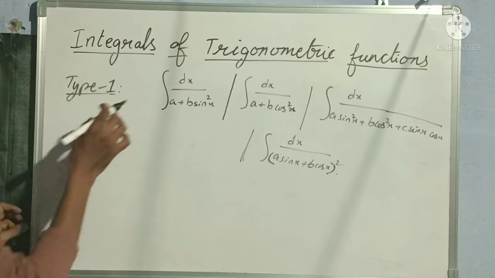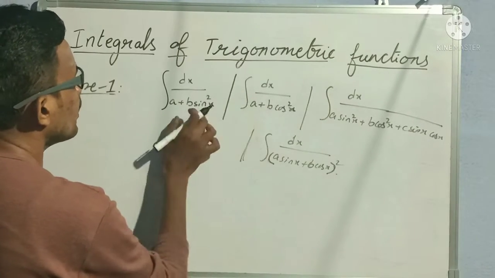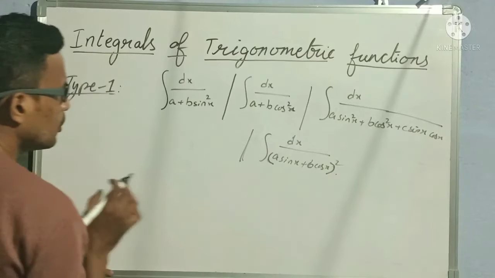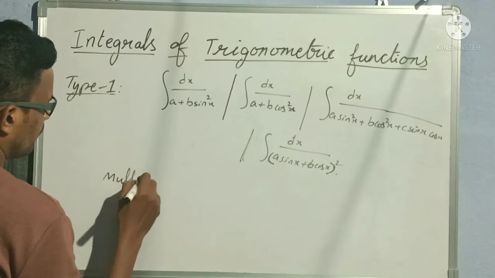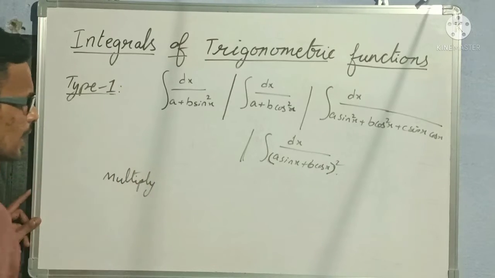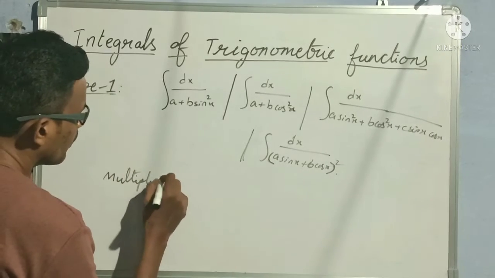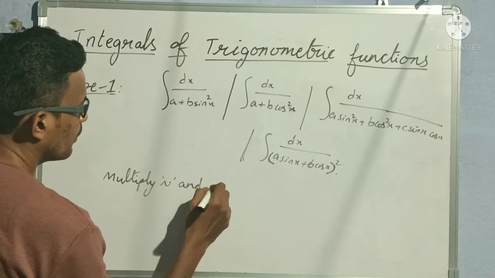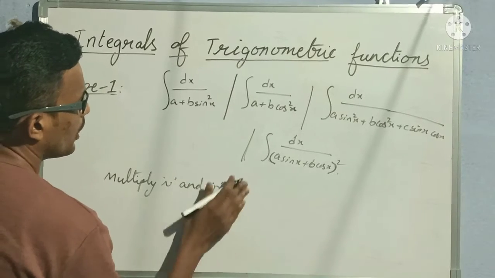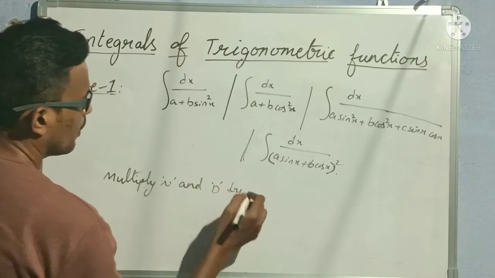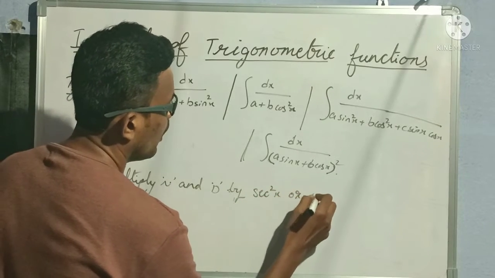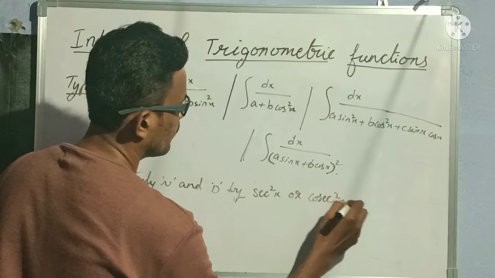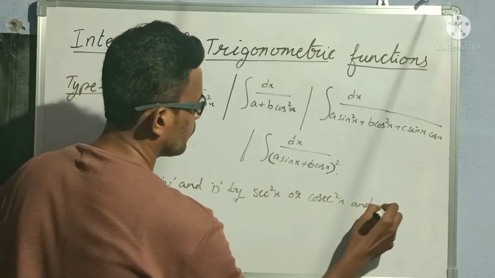How to solve questions like this? What we need to do is very simple. A simple logic we have to apply here: multiply both numerator and denominator by either secant square x or cosecant square x, and proceed.